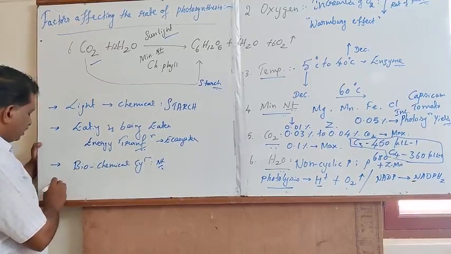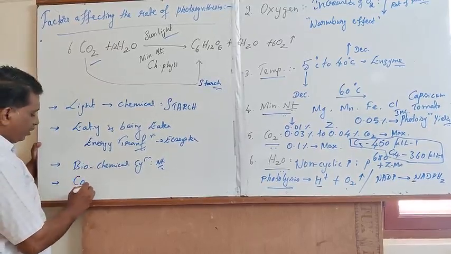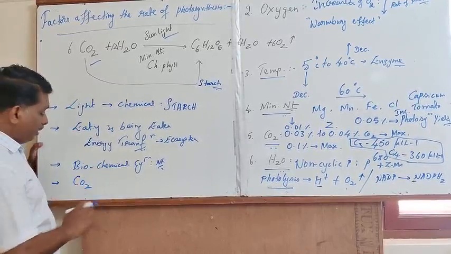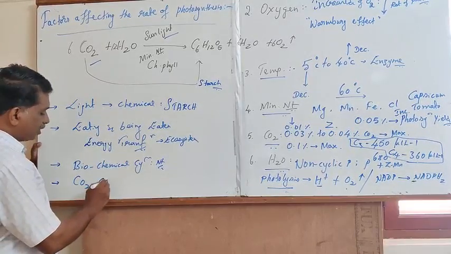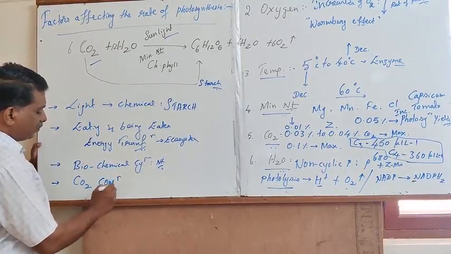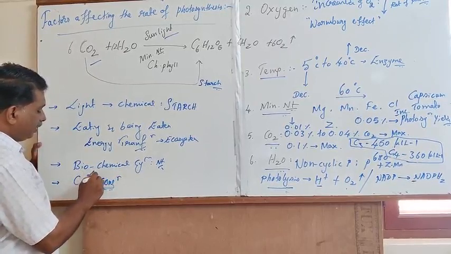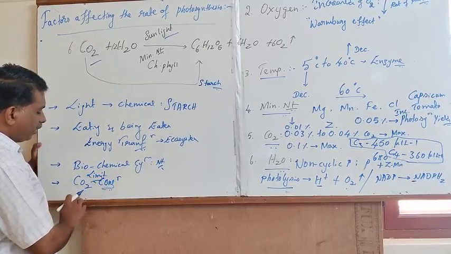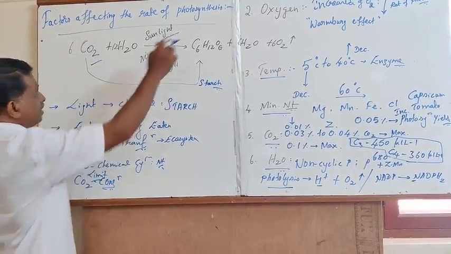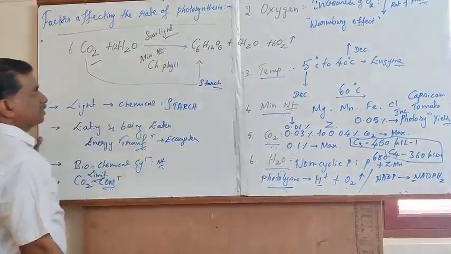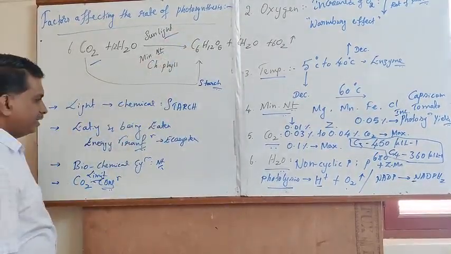In addition to this, in order to limit the carbon dioxide concentration on the Earth's surface, it requires the essentiality of photosynthesis.